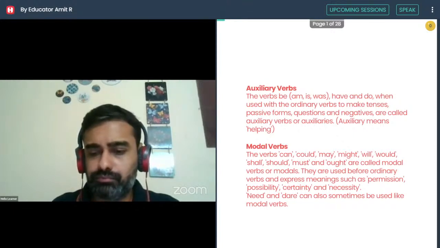The verbs can, could, may, might, will, would, shall, should, must, and ought are called modal verbs or modals. They are used before ordinary verbs and express meanings such as permission, possibility, certainty, and necessity. Need and dare can also sometimes be used like modal verbs.